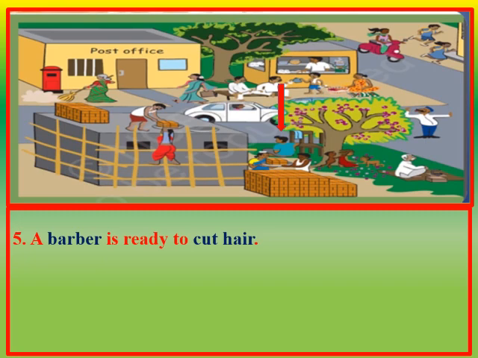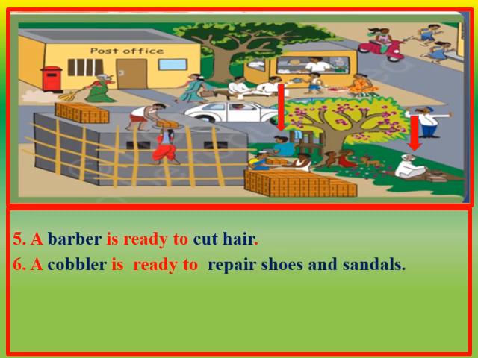Now children, what is this man doing? Yes, he is waiting for somebody to come to repair shoes or sandals. So who is he? Yes, he is a cobbler. A cobbler is ready to repair shoes and sandals.